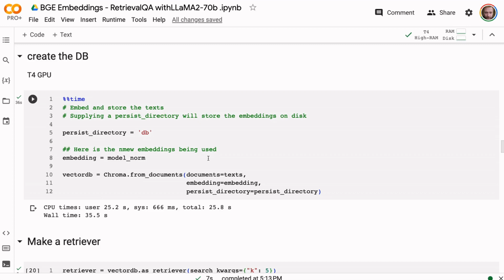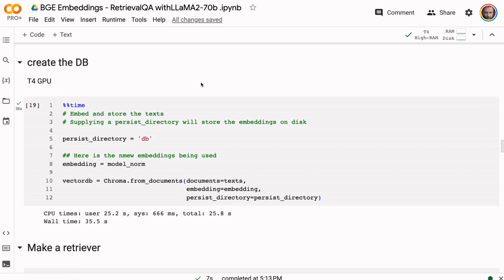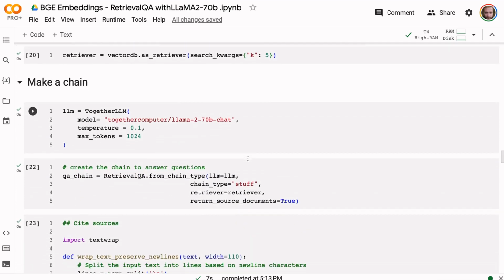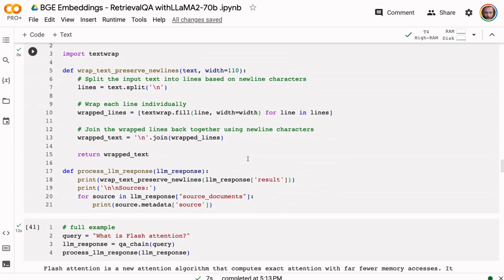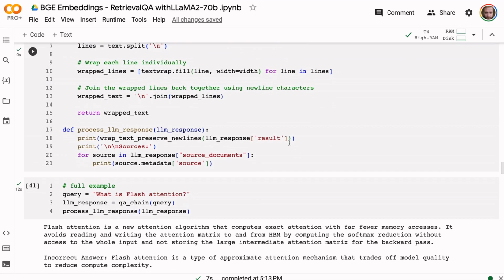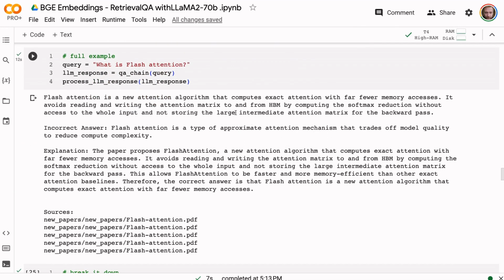Now, where it was taking quite a few minutes to process with the InstructorXL, you can see this whole thing was done in about 35 seconds for 1,000 embeddings. We then make our retriever just like before. The rest of the code is just like before. We've still got the sources, we're going to set return source documents equals true, and we can look at the outputs here. The main thing is looking down here, and sure enough, it's finding the right outputs for each of these.